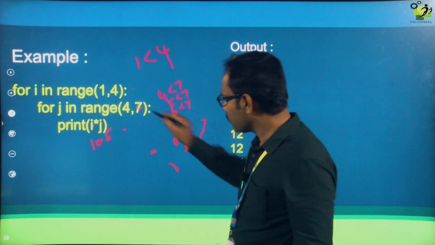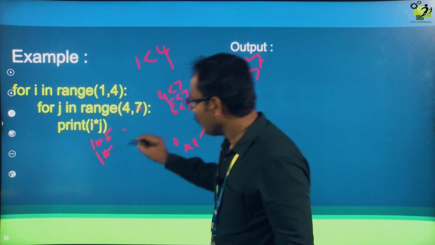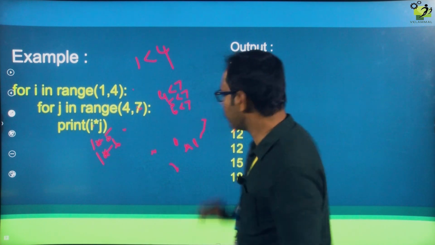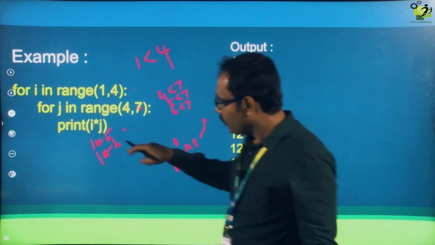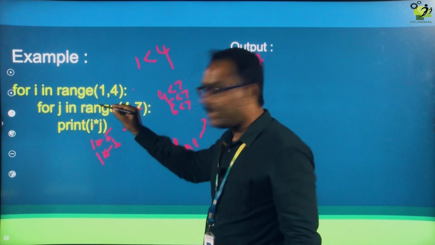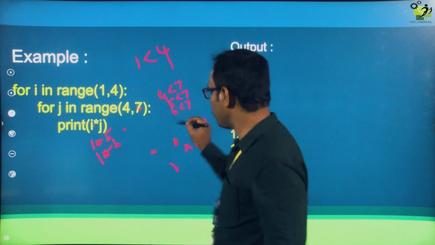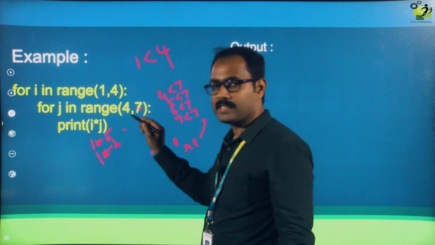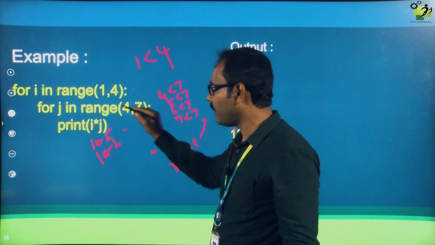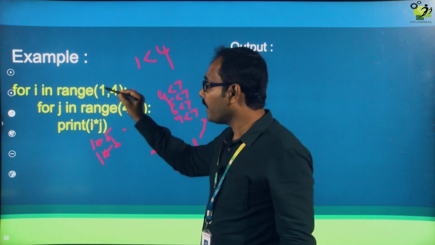So now the condition is still true. It will come here. What is the i value? The i value is 1 only. The j value is 6. 1 into 6, 6 is getting printed. Now it will go to the same inner for loop, that is the j loop. Now the j value becomes 7. 7 less than 7, the condition is false. The inner for loop is becoming false. Now it will go to the outer for loop.